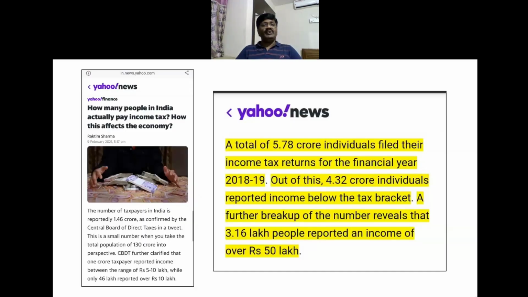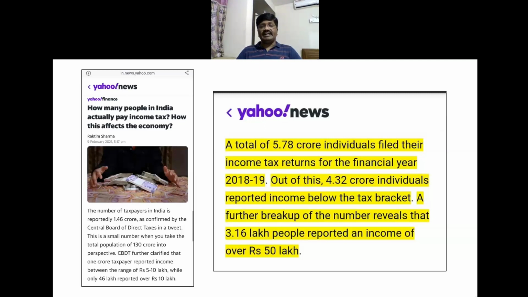Now you would have understood how much every individual is being affected by the combined effect of income tax and GST.